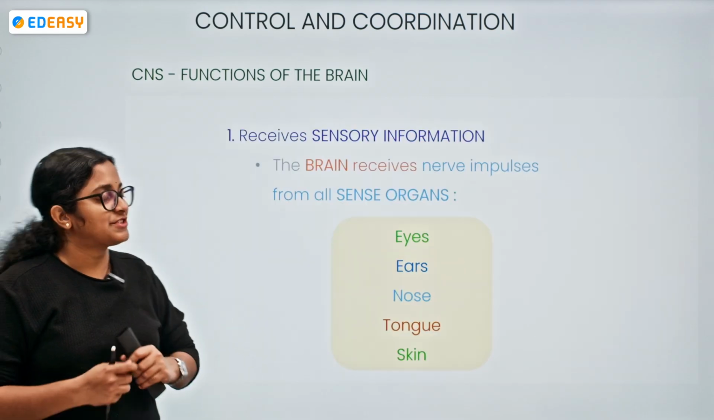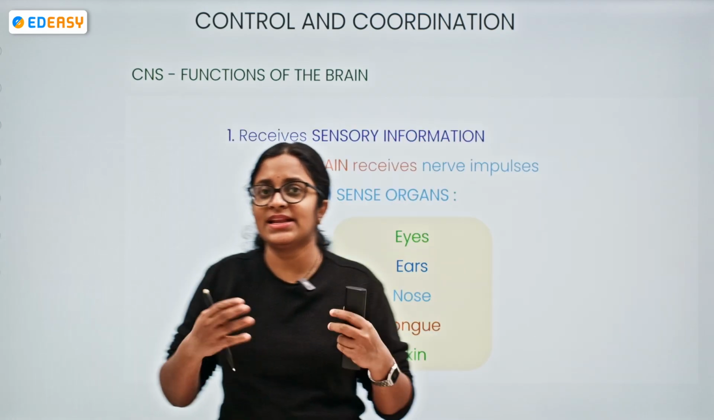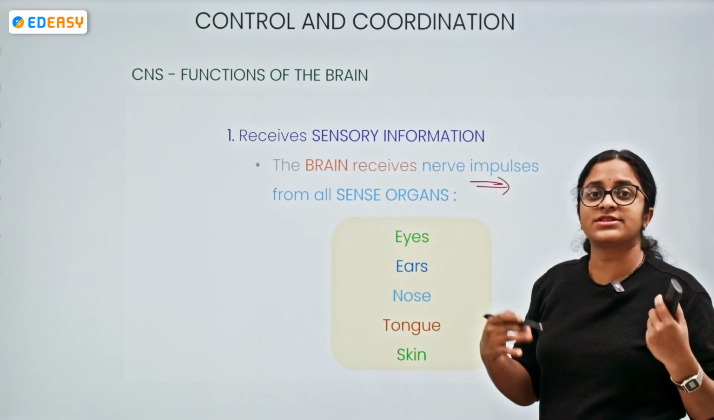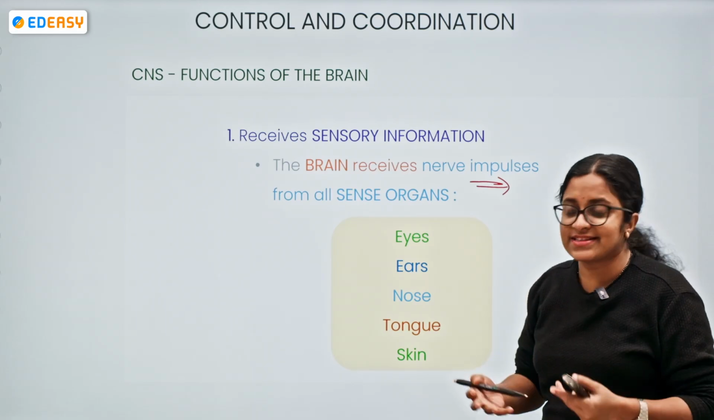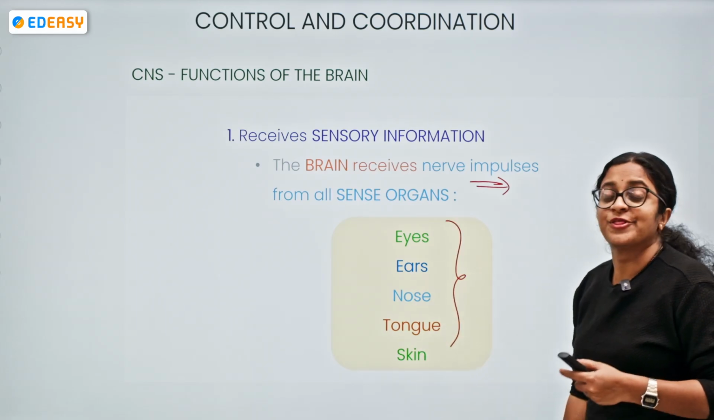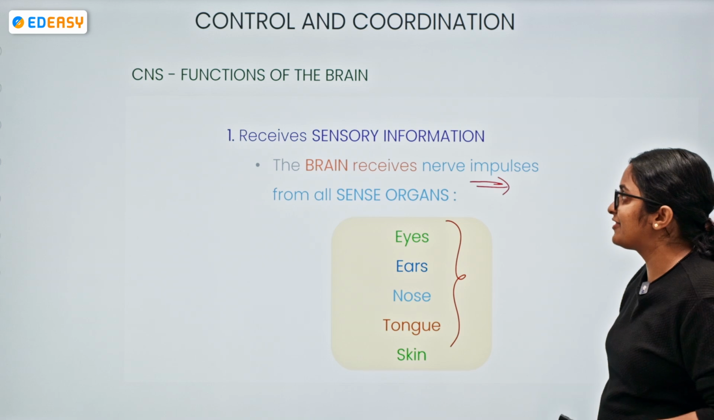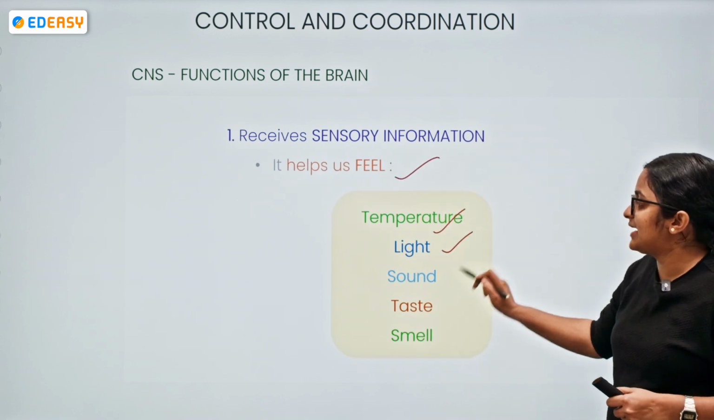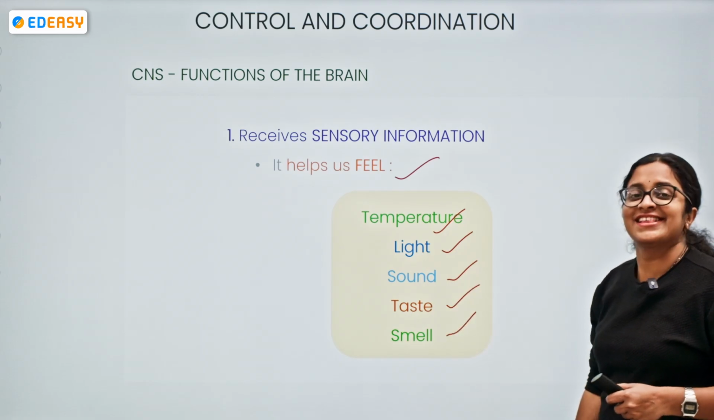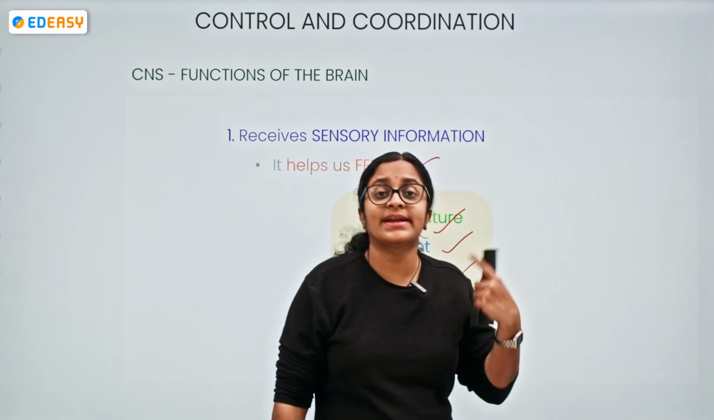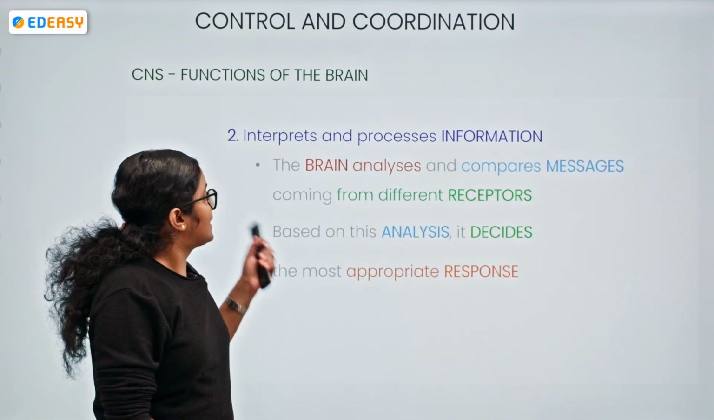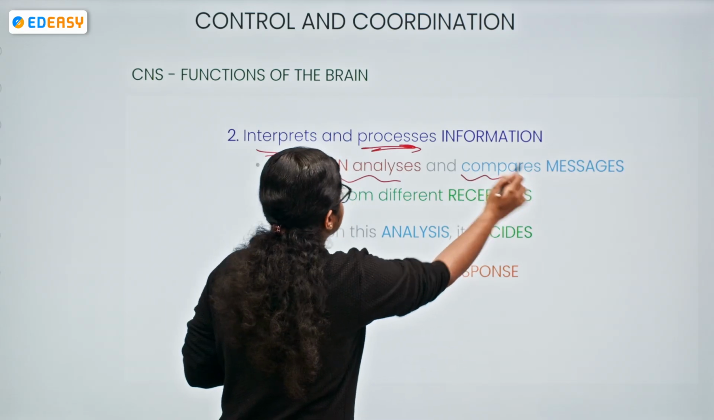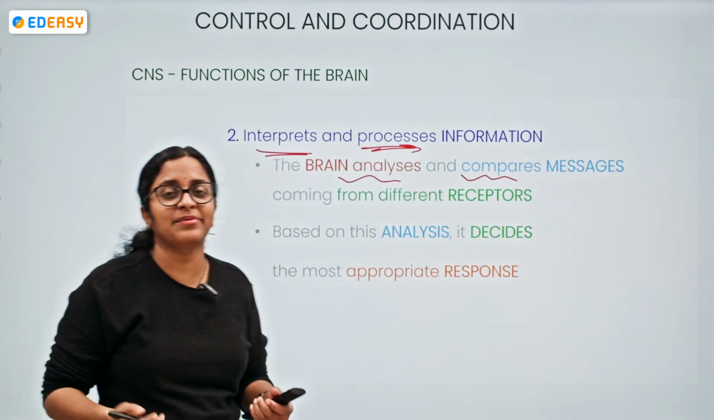Coming to the functions of the brain, what does the brain do? The brain is receiving sensory information. It receives nerve impulses from sense organs. What sense organs do we have? Eyes, ears, nose, tongue, and skin. From all the sense organs, through the receptors, there is a receiving of information. It helps us to feel temperature, light, sound, taste, and smell. All the sensations in simple terms. What else is the function of the brain? It interprets and processes the information. It is analyzing and comparing the messages coming from different receptors.